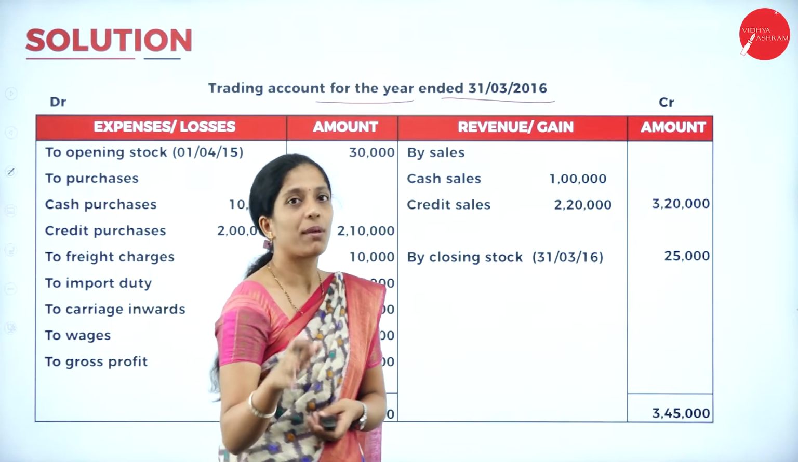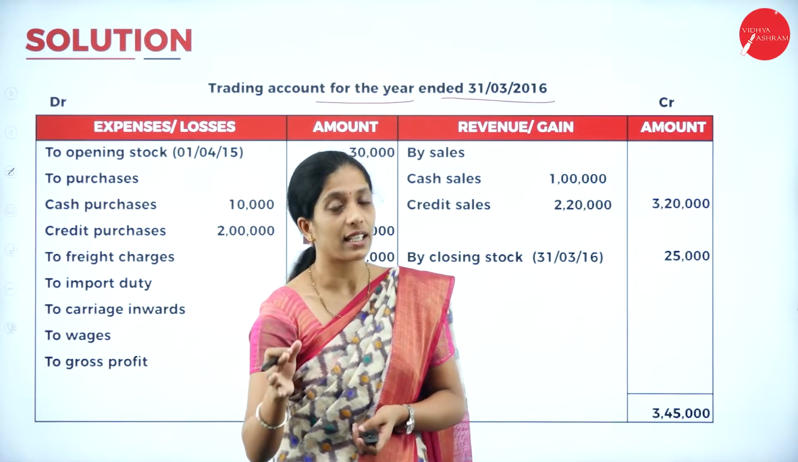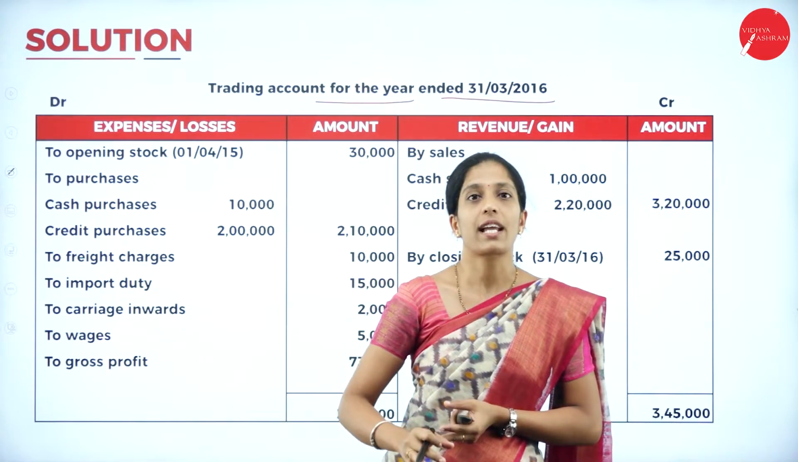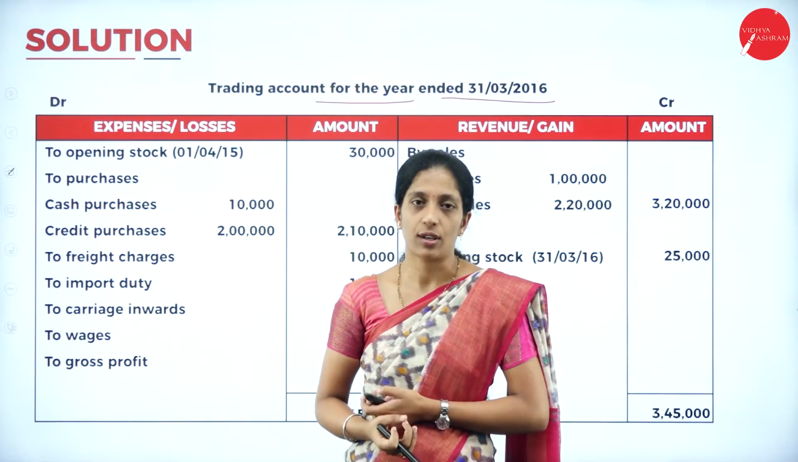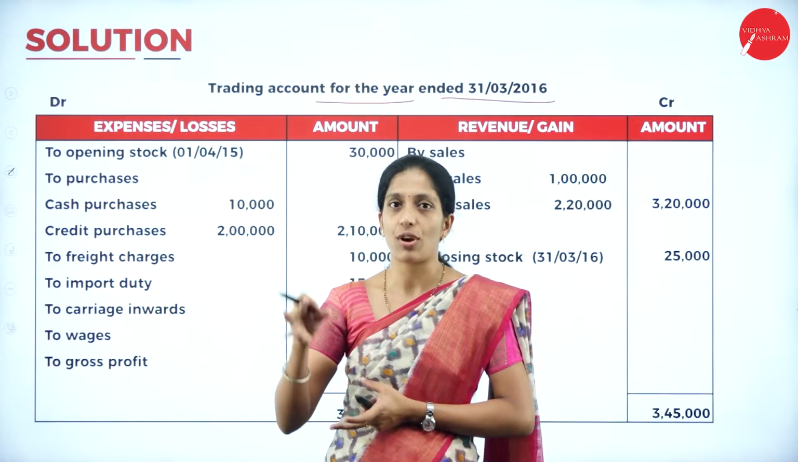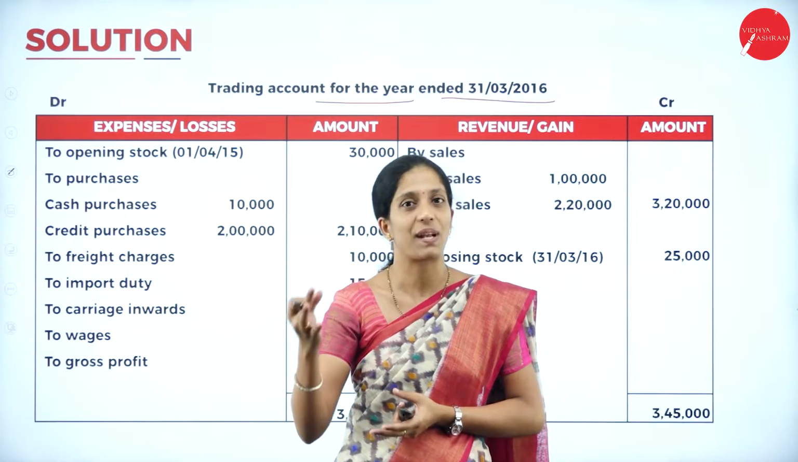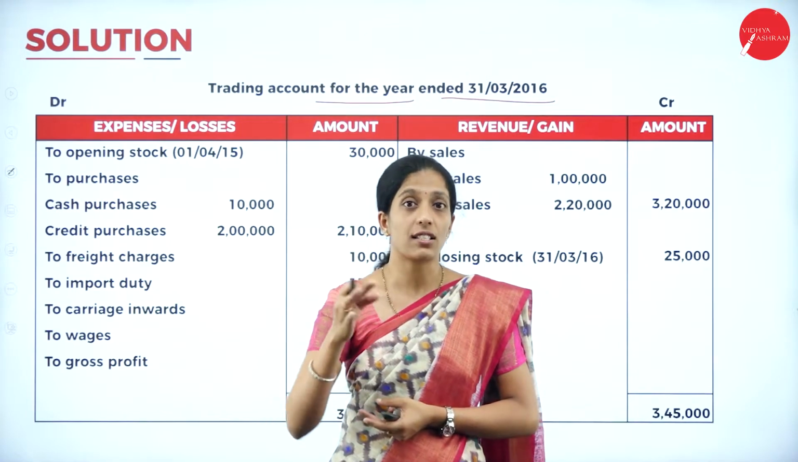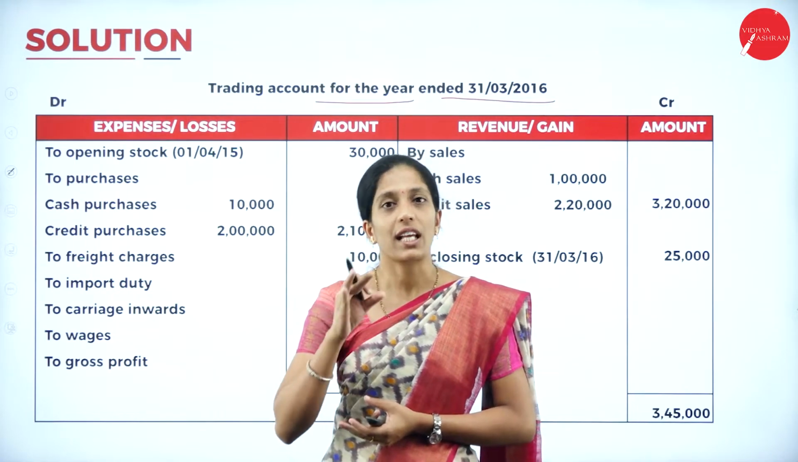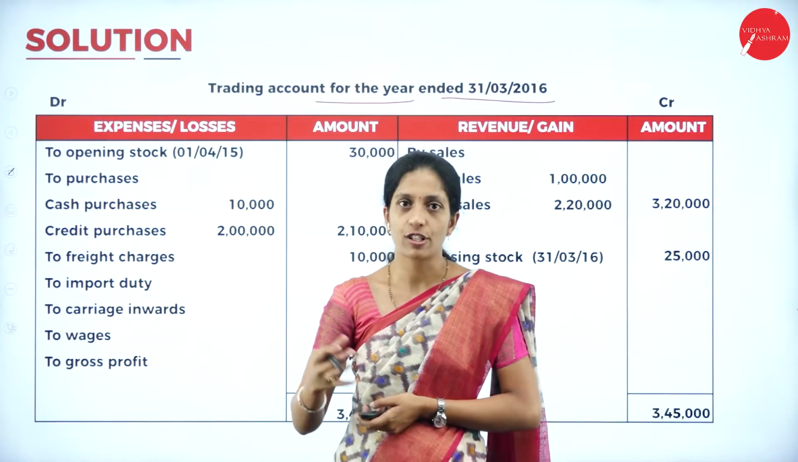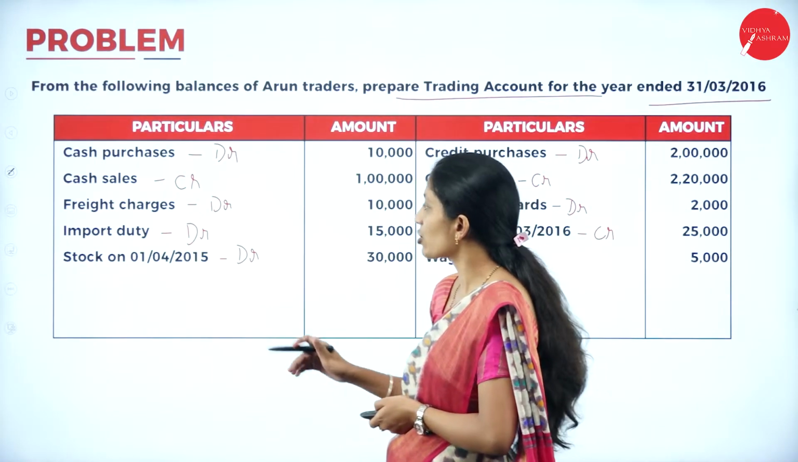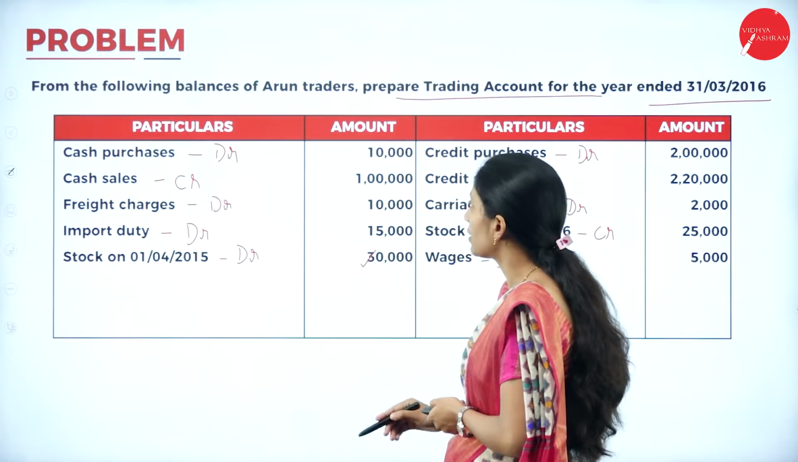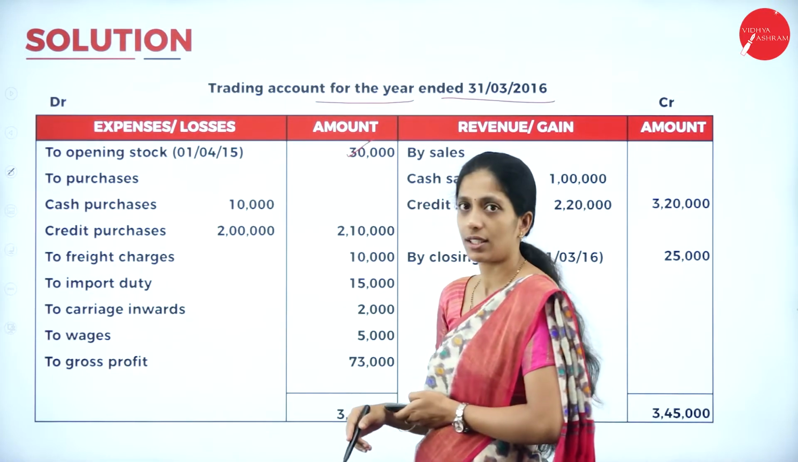And in this problem, they have given credit sales and credit purchase as well as cash sales as well as cash purchase. So you have to take them together. If it is relating to purchase, you have to take together both credit as well as cash. In the same way, if it is relating to sales, we have to take credit as well as cash sales together. Now we shall begin with opening stock. So what is the opening stock? That is 30,000. So to opening stock 30,000.